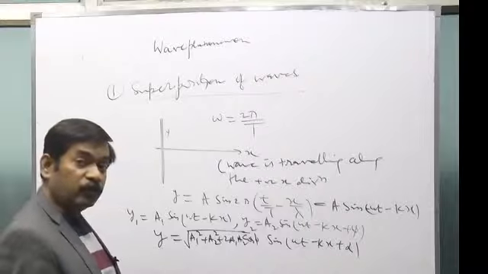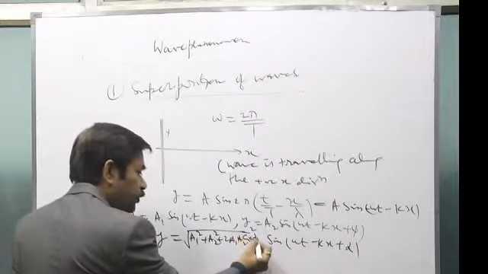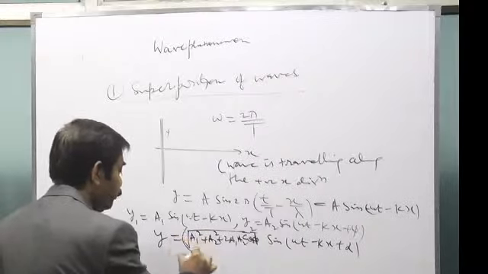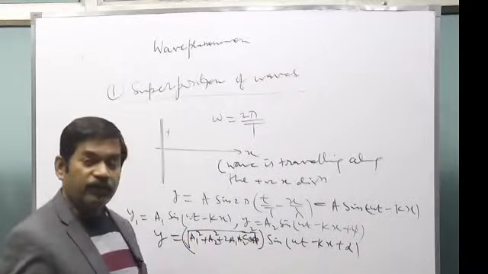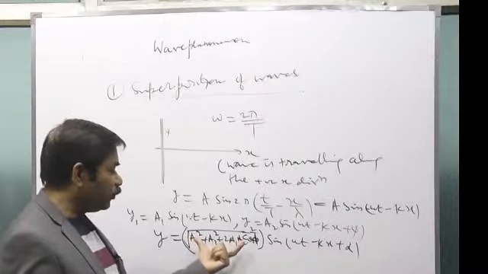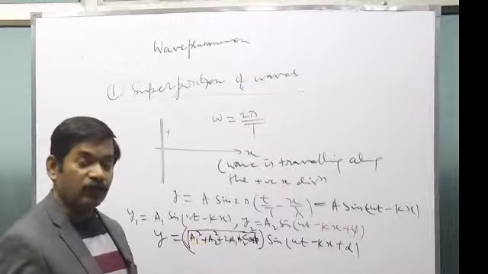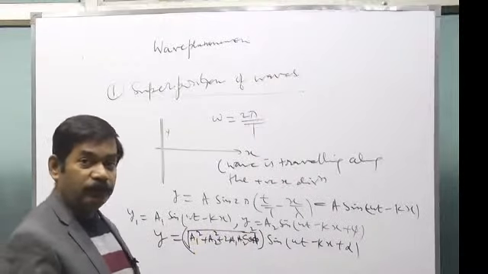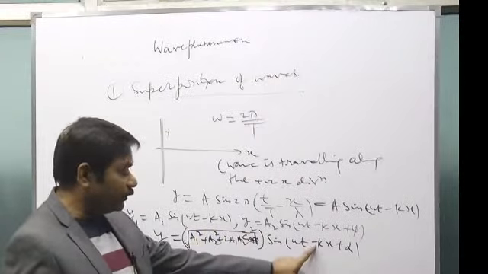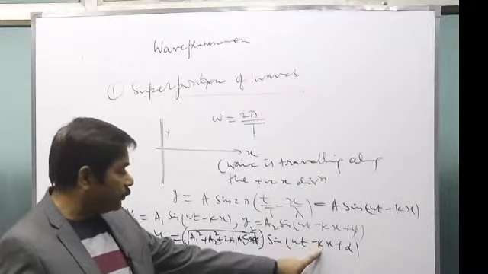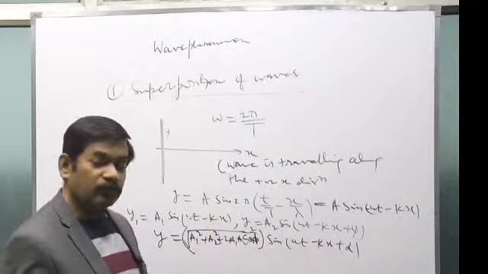What you should know is that a question can come: what becomes the amplitude of the resultant wave. You should know this. And one more fact you should know, that the resulting wave is also traveling in the same direction with the same characteristics, because here also k is the same, as it was for the original waves, and omega is also the same.